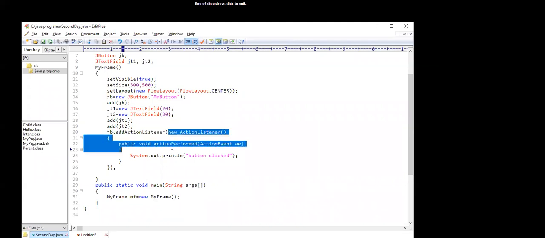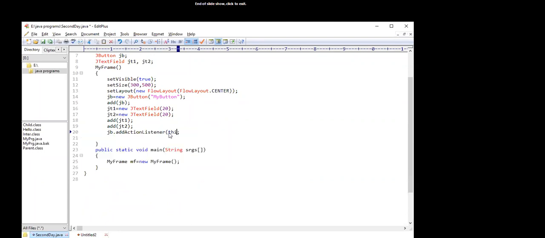Yes, sir. Clear. Okay, if you don't need to write this code then you can simply use the concept of anonymous class, and here you can write public void actionPerformed. Again click.